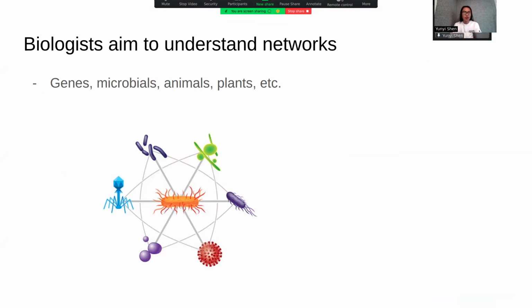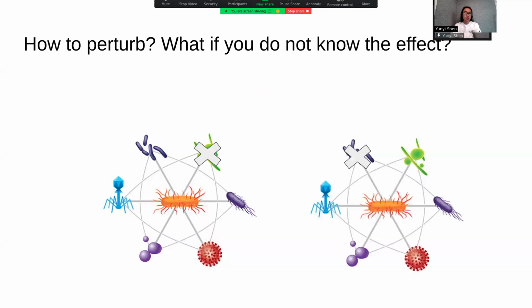But first of all, biologists aim to understand networks. These networks can be between genes, between microbes, between animals, between plants, etc. And the best way to know this network is actually by perturbing them. For instance, you can kill this green microbe and try to see how other things respond. Then here is the experiment design perspective. It is how to perturb this network.